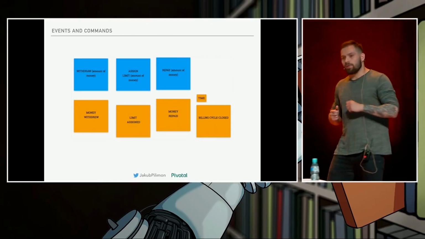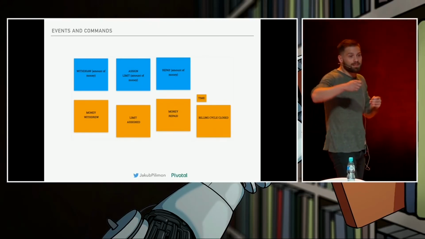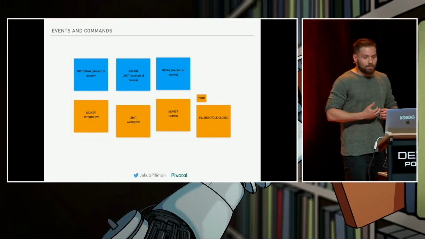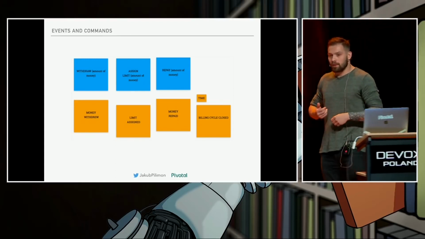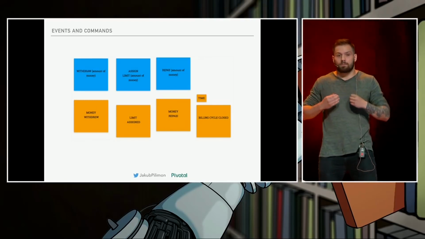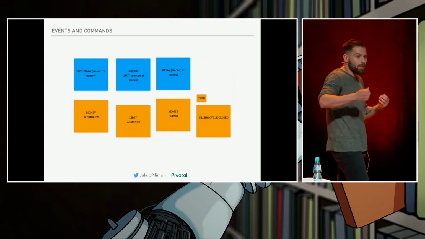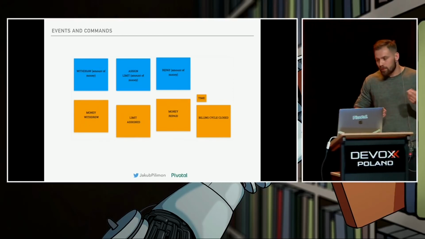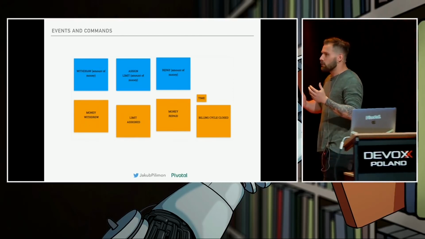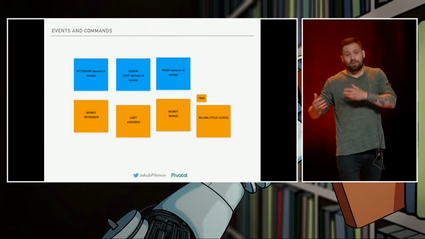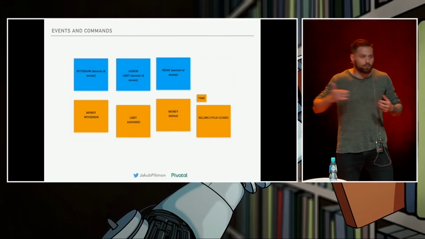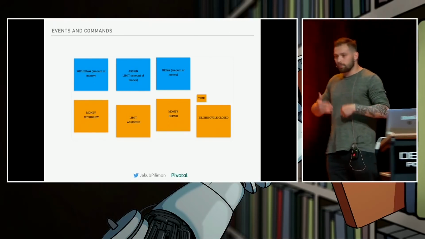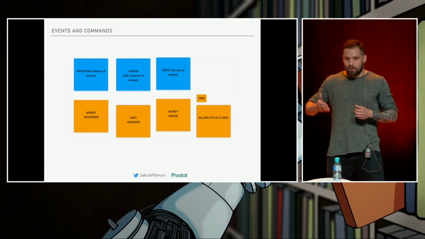The second form of a trigger may be just elapsed time. There might be some periodic events like billing cycle closed that don't have an explicit command as a trigger, but just elapsed time is enough for them to happen. The third cause would be, let's imagine that one event can trigger another event. We don't have it in our example, but for instance, a money withdrawn event can cause an email sent to a client or a push notification to a mobile saying you just withdrew this much.